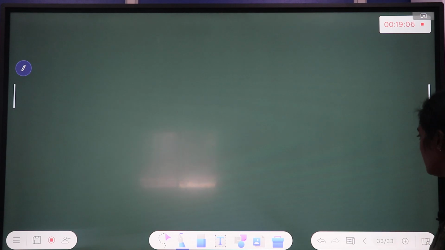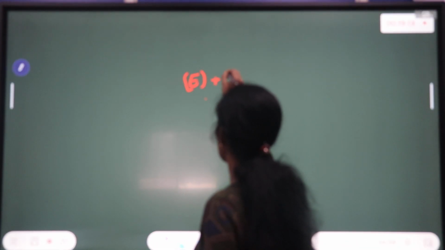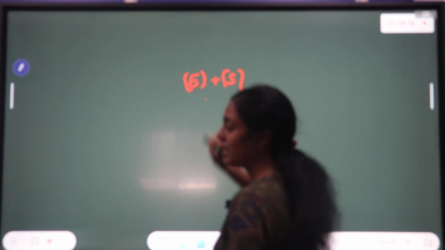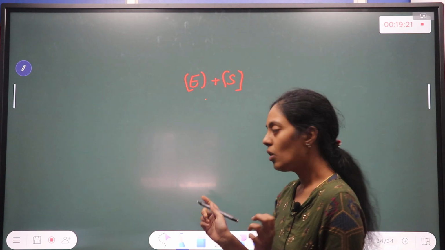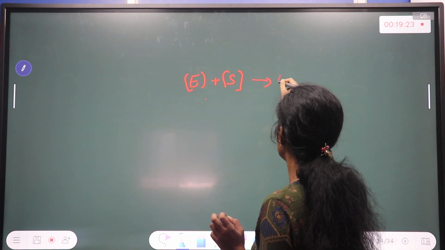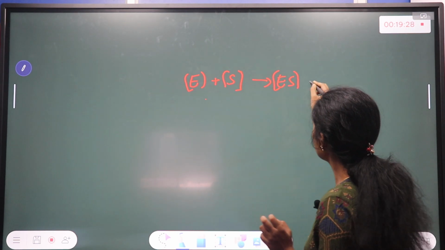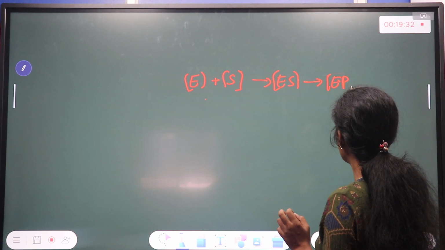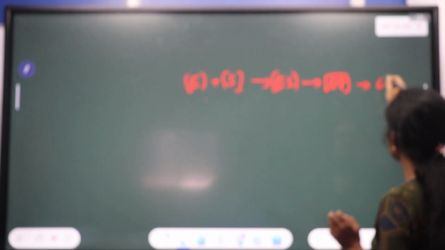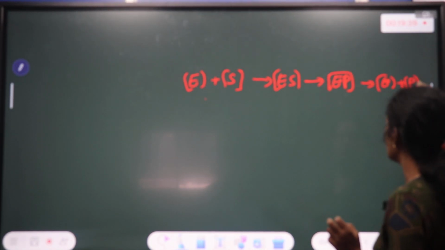We'll proceed further. So what basically happens is you will have the enzyme. The enzyme will react with substrate. I think all of you know what is substrate and what is product. Enzyme will react with substrate to form enzyme substrate complex. This enzyme substrate complex now forms enzyme product complex. Finally, the enzyme will be released separately and the product will also be released separately.